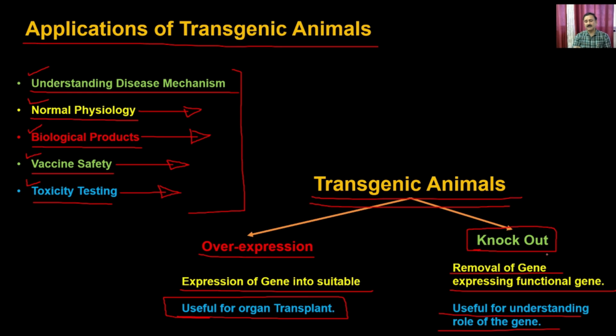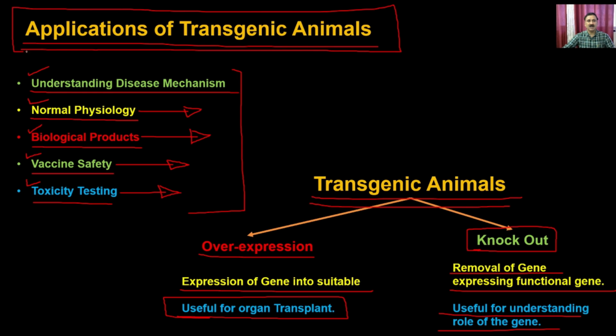So this is just a brief overview about the transgenic animals and what kind of applications of these transgenic animals are possible. With this I would like to conclude my lecture here. In our subsequent lecture we are going to discuss in more detail the applications of these transgenic animals, the different types of disease models and how they are being developed with the help of transgenic animals, and how you can utilize them to answer different types of questions. With this I would like to conclude my lecture here. Thank you.